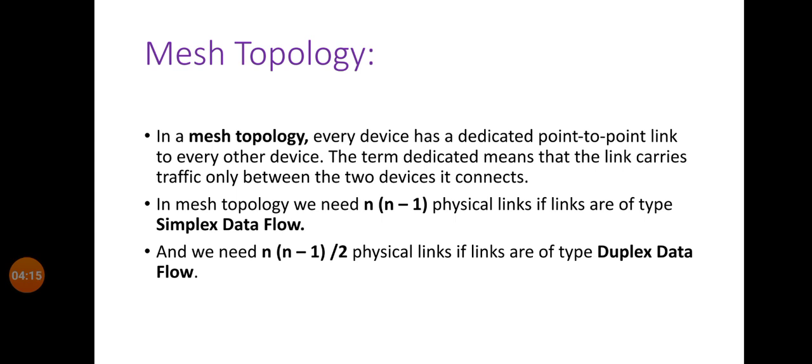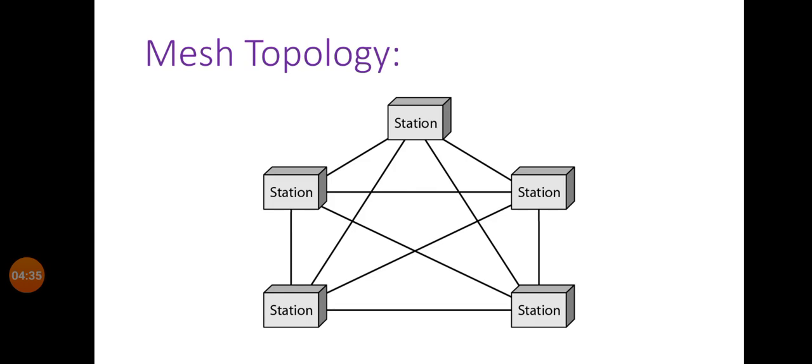In mesh topology, we need n into n-1 physical links if links are of type simplex data flow, and we need n into n-1 divided by 2 physical links if links are of type duplex data flow. As you can see on screen, the mesh topology diagram shows how the mesh topology can be represented. Here you can see each station is connected to every other station. There are total 5 stations. Each station is connected to every other 4 stations.